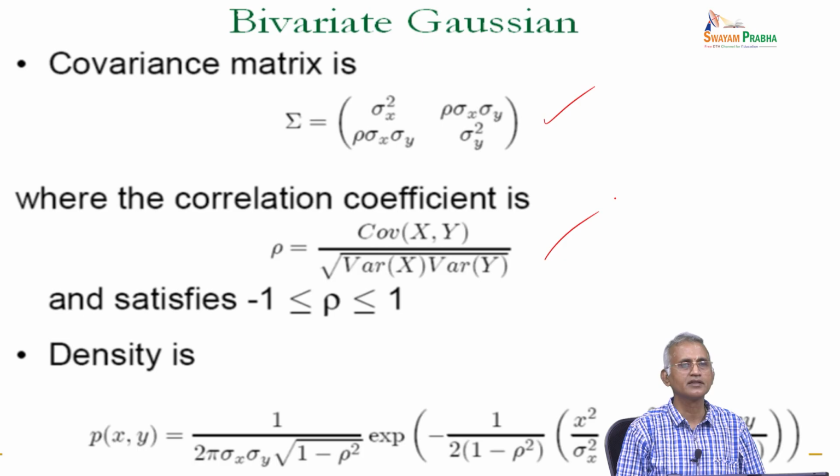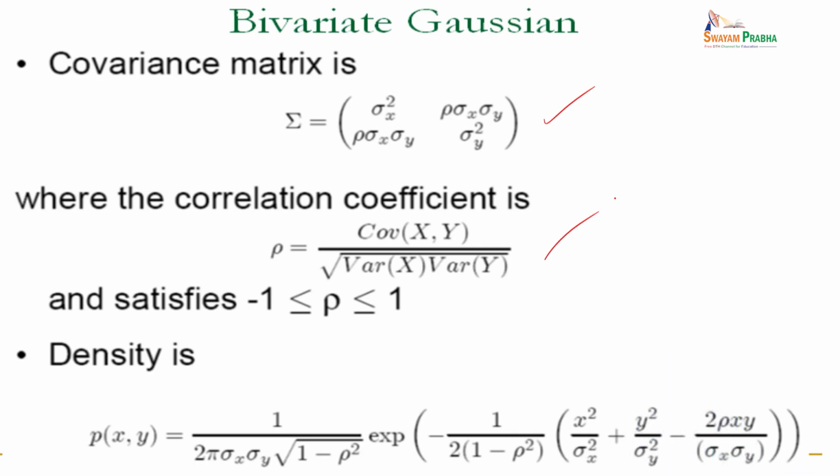We will discuss that in depth in the next topic of probability and distribution, where rho, the correlation value, lies between minus 1 and 1. We also have the probability distribution of x comma y, which is 1 by 2 pi sigma x sigma y, with sigma the standard deviation with respect to x and y, into root of 1 minus rho square, into exponential of minus 1 by 2 into (1 minus rho square) of x square by sigma x square plus y square by sigma y square minus 2 rho xy by sigma x sigma y.